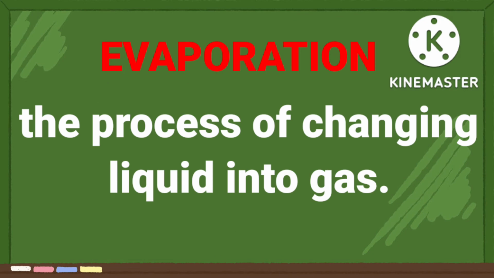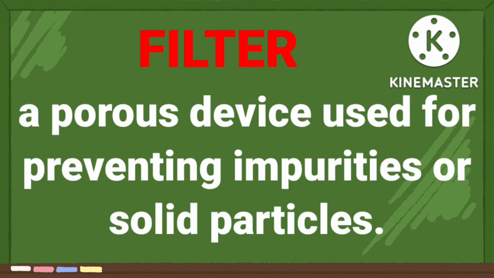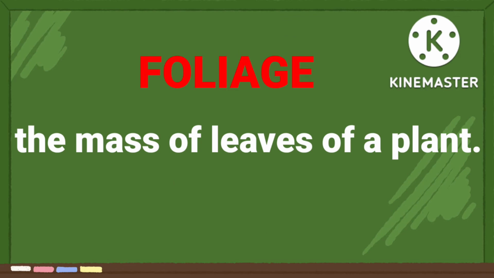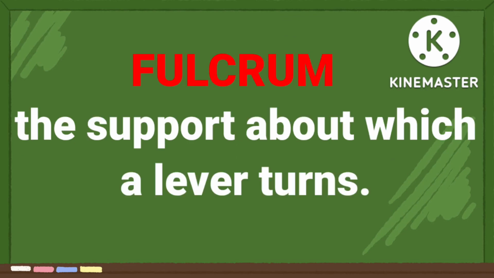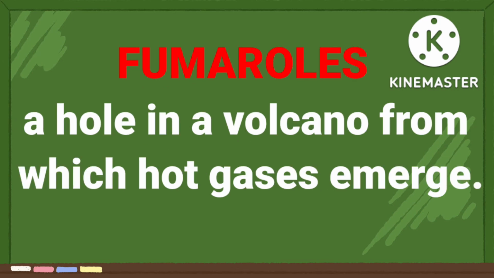Evaporation, the process of changing liquid into gas. Filter, a porous device used for preventing impurities or solid particles. Foliage, the mass of leaves of a plant. Fulcrum, the support about which a lever turns. Fumaroles, a hole in a volcano from which hot gases emerge.